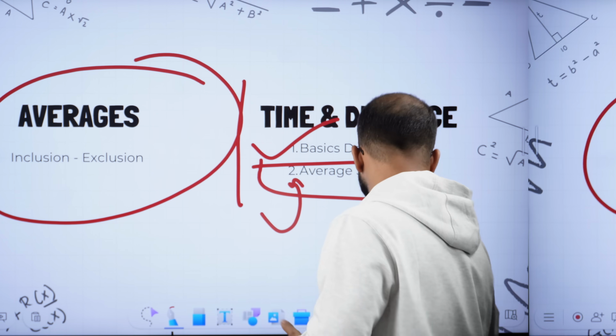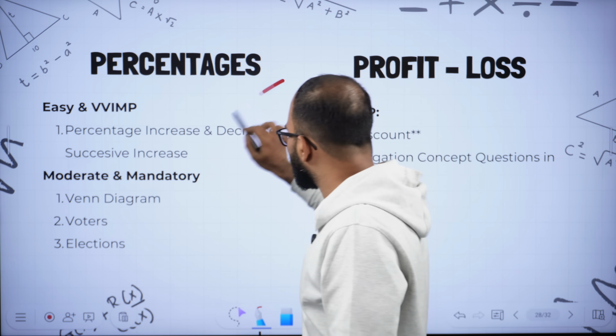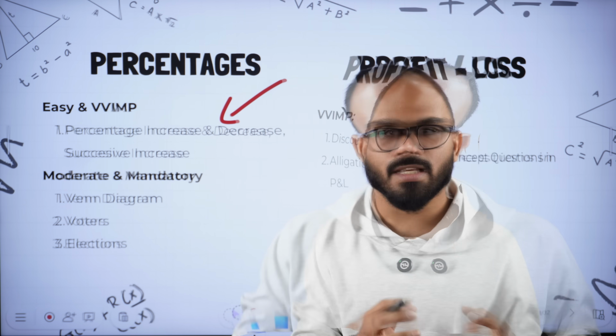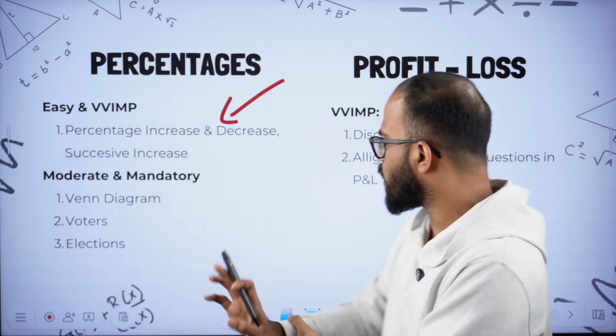Very interestingly, there are very few questions on boats and streams and races in 2025. The next chapter is percentages. Within percentages, the questions are very easy. Don't worry much. If you are good at percentage to fraction kind of a thing, you are very good at this chapter. You can handle it.